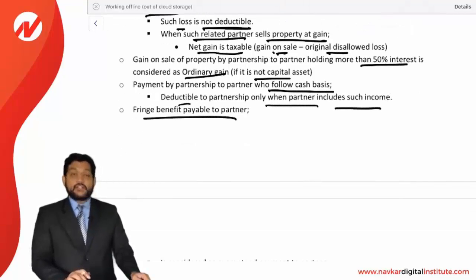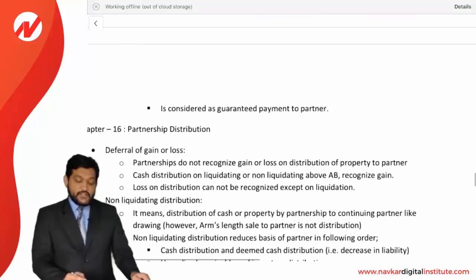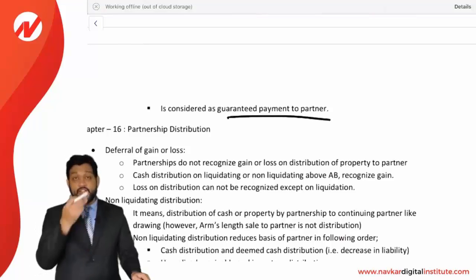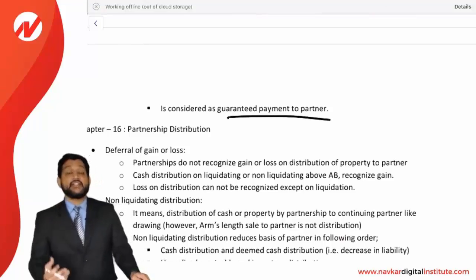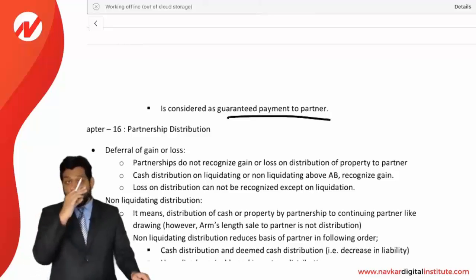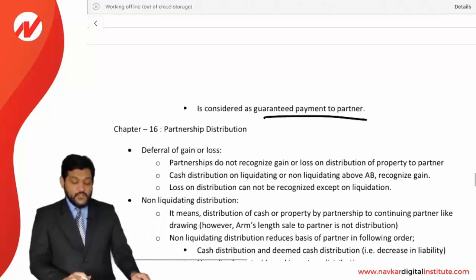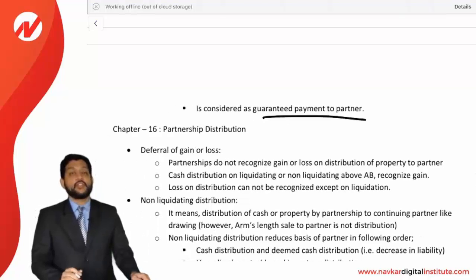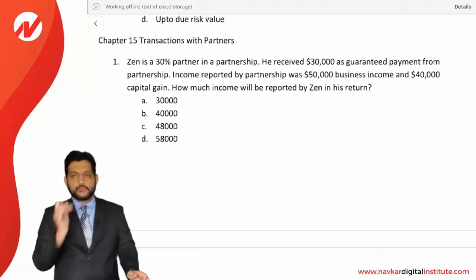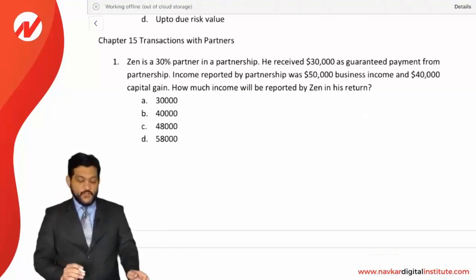Fringe benefit payable to a partner is considered as a guaranteed payment. Whatever fringe benefit is payable, it is considered as a guaranteed payment. So it will be ordinary income for the partner and deduction for the partnership. Okay, friends. So this being the theory for chapter number 15, now let us see the MCQs of chapter number 15, transactions with the partners.